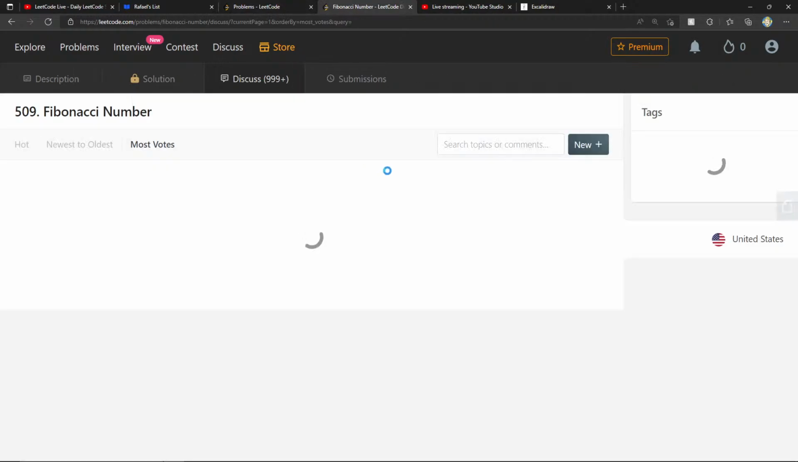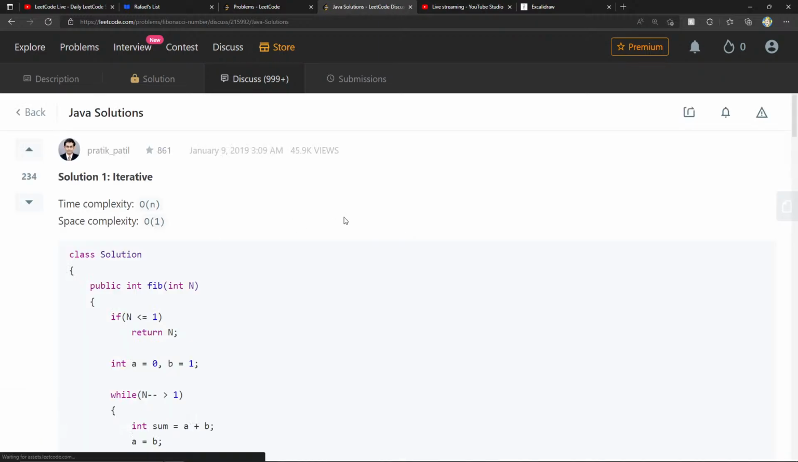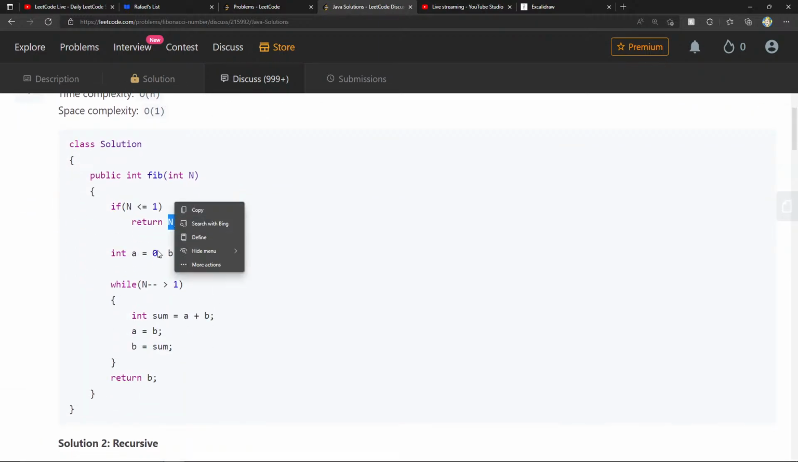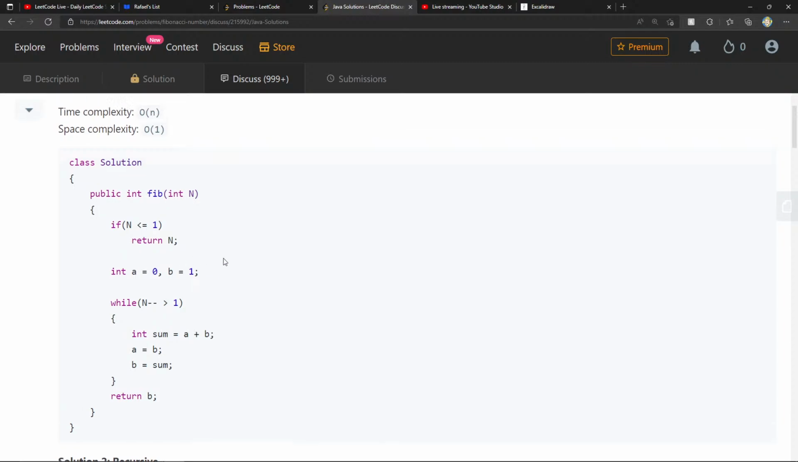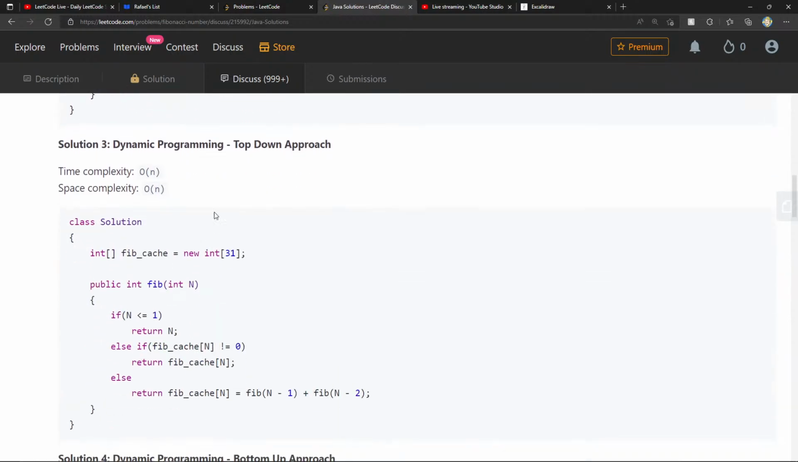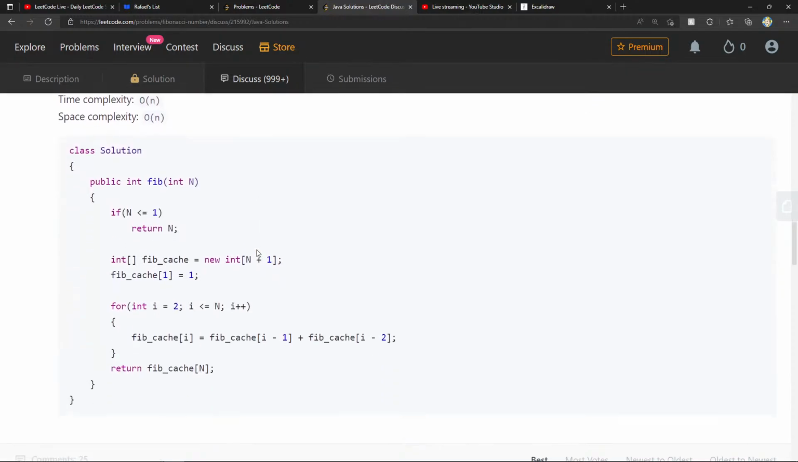Let's see what the discussions say. Java solutions. Okay, cool. Yeah, time complexity. And is this using... Whoa. Oh, iterative. Okay, I see. Okay, O of n, right? Space complexity, recursive, top-down approach. And then space complexity is O of n. Okay, sweet. Bottom-up approach. Return fib of cache.